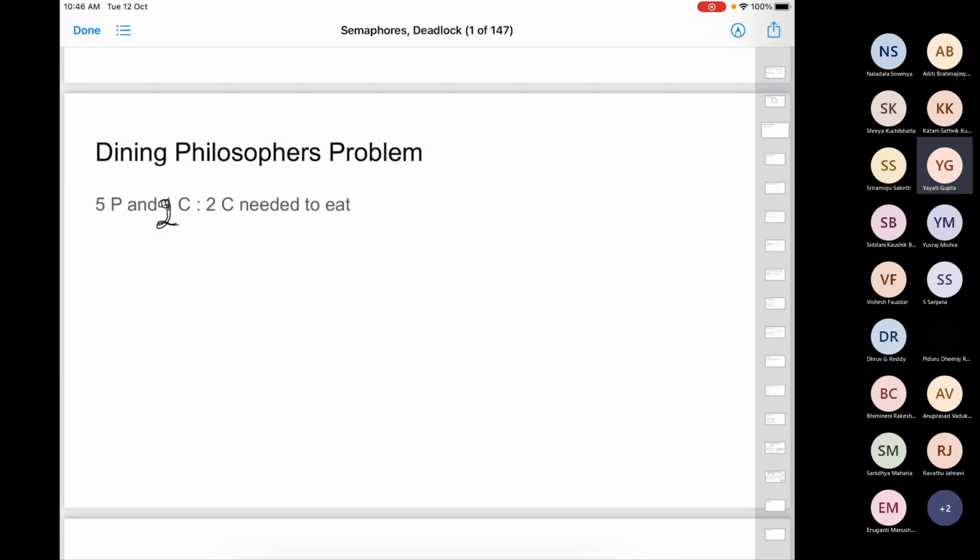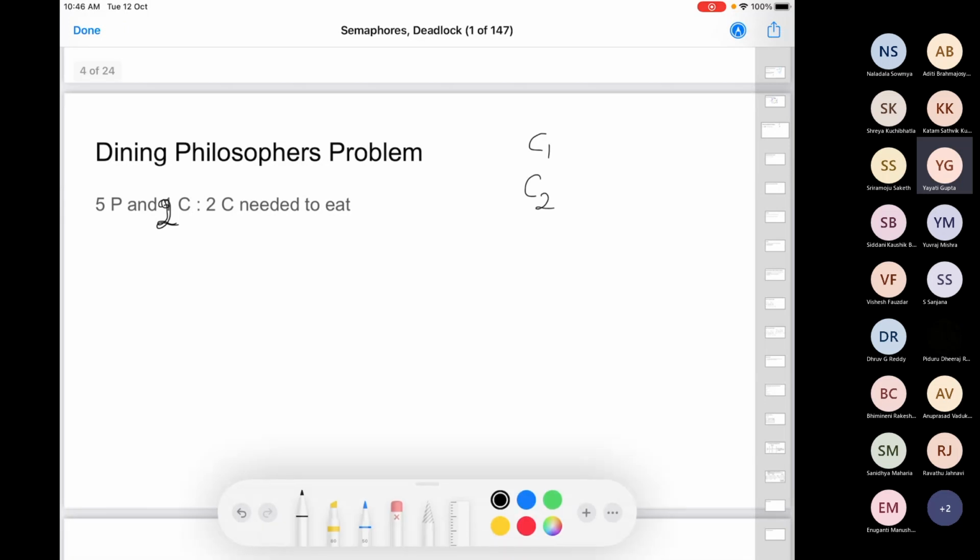So initially I was having just one semaphore variable, which was C. Should I have now only C, or should I have C1 and C2? So one solution is we can have two, right? One is for the first chopstick, another is for the second chopstick. Initially both of these are available.